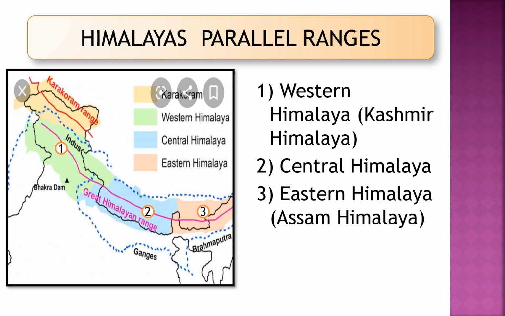As we can see in the map, number 1 shows the area occupied by the Western Himalaya. Number 2 shows the area occupied by the Central Himalaya and number 3 shows the area occupied by the Eastern Himalaya. So these Himalayan mountain ranges are also divided into the Western Himalayas, Central Himalayas and Eastern Himalayas.